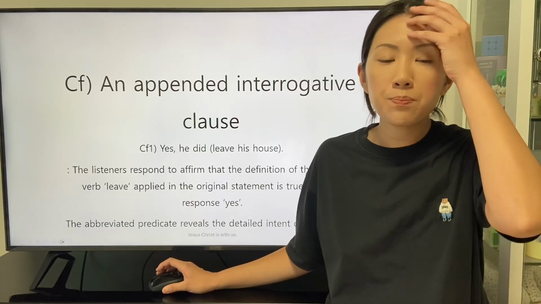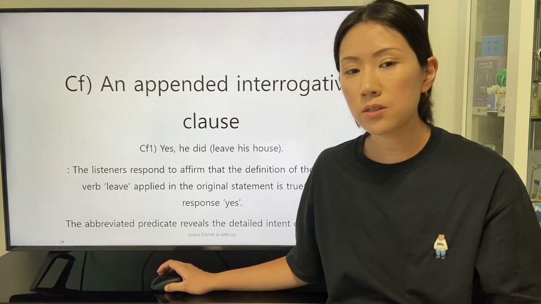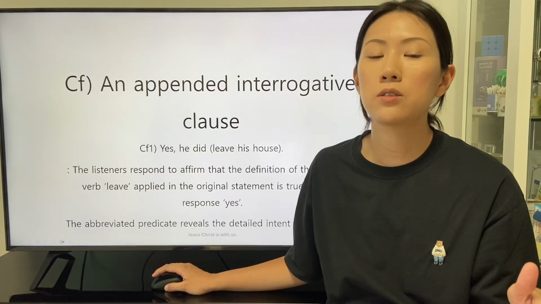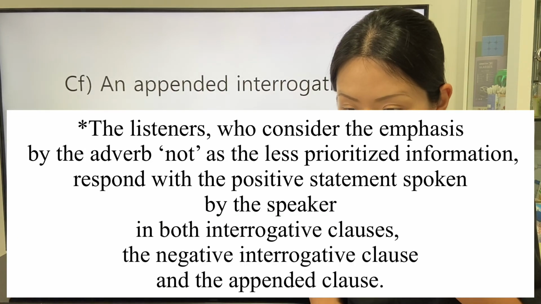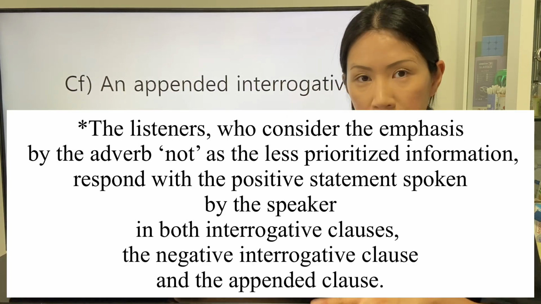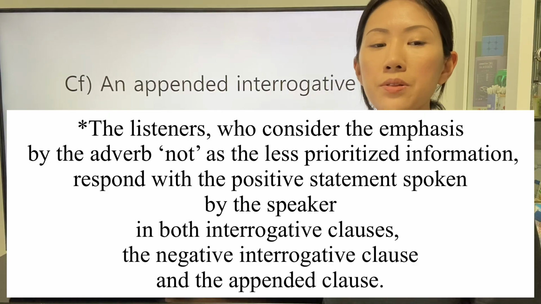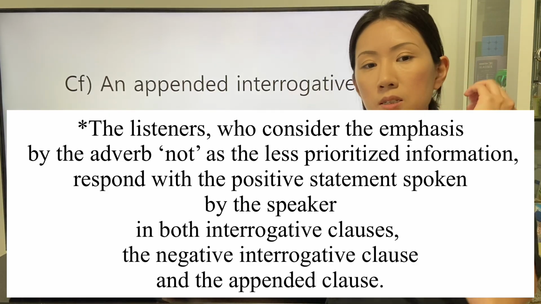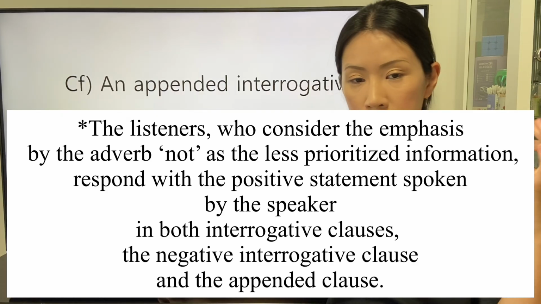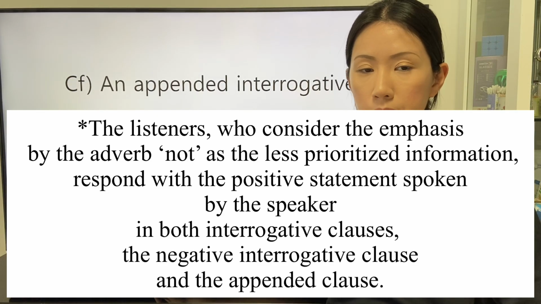The abbreviated predicate, leave his house, reveals the detailed intent of the speaker. Of this response, the listeners who consider the emphasis by the adverb not as the less prioritized information respond with a positive statement spoken by the speaker in both interrogative clauses, the negative interrogative clause and the appended clause.